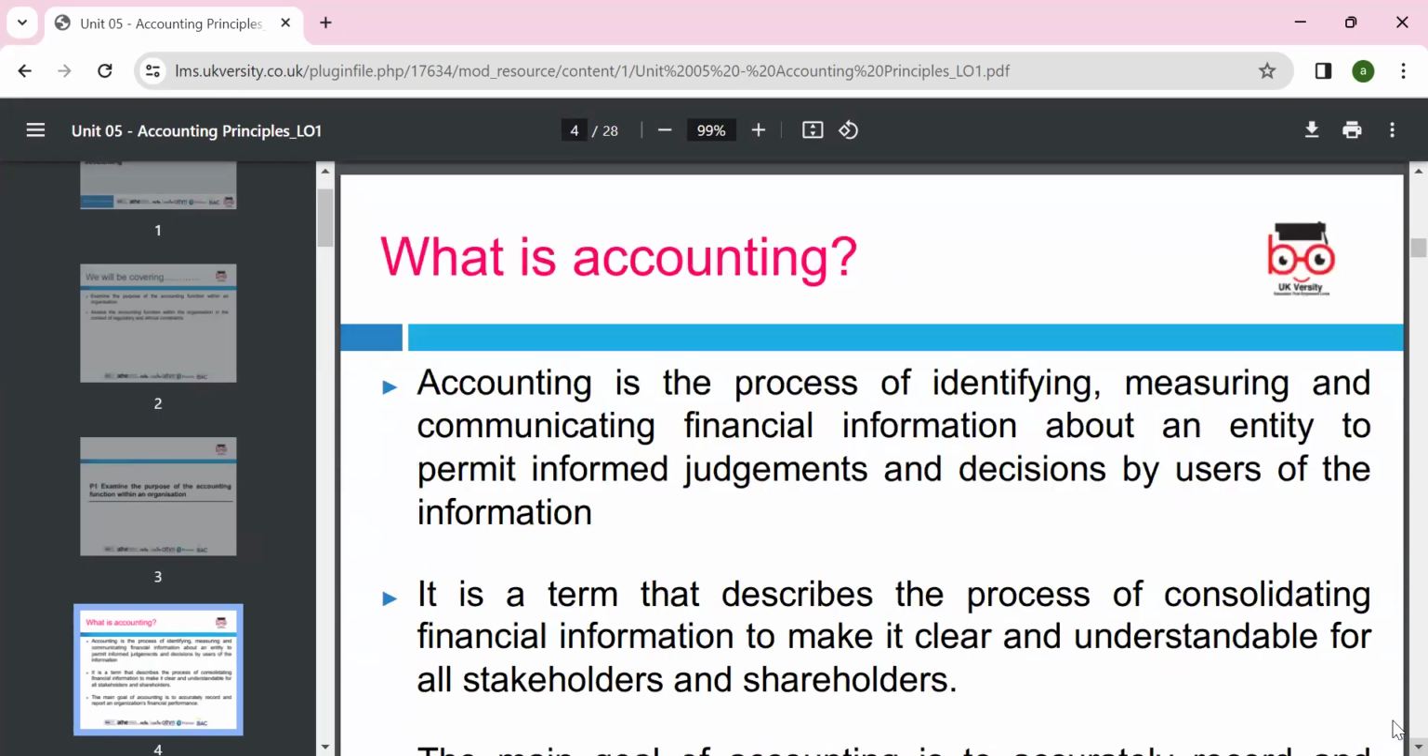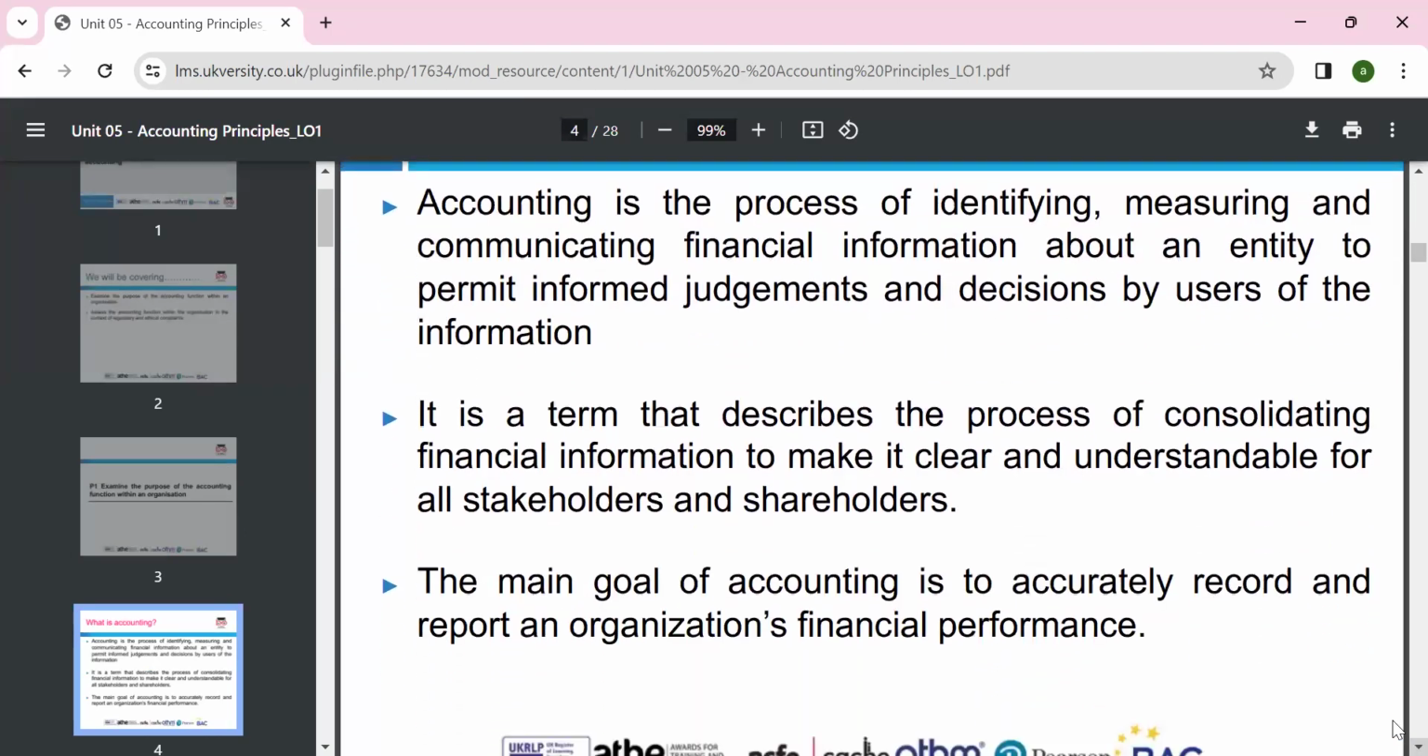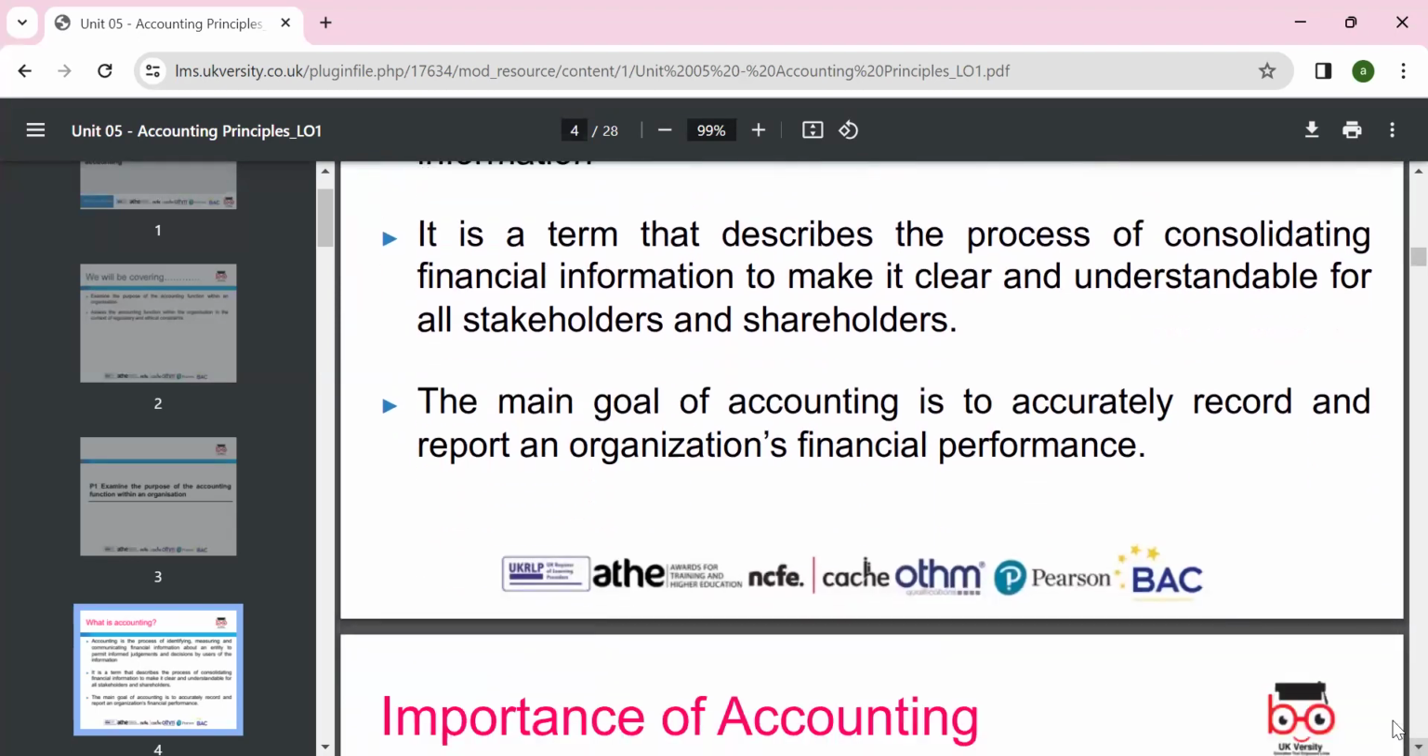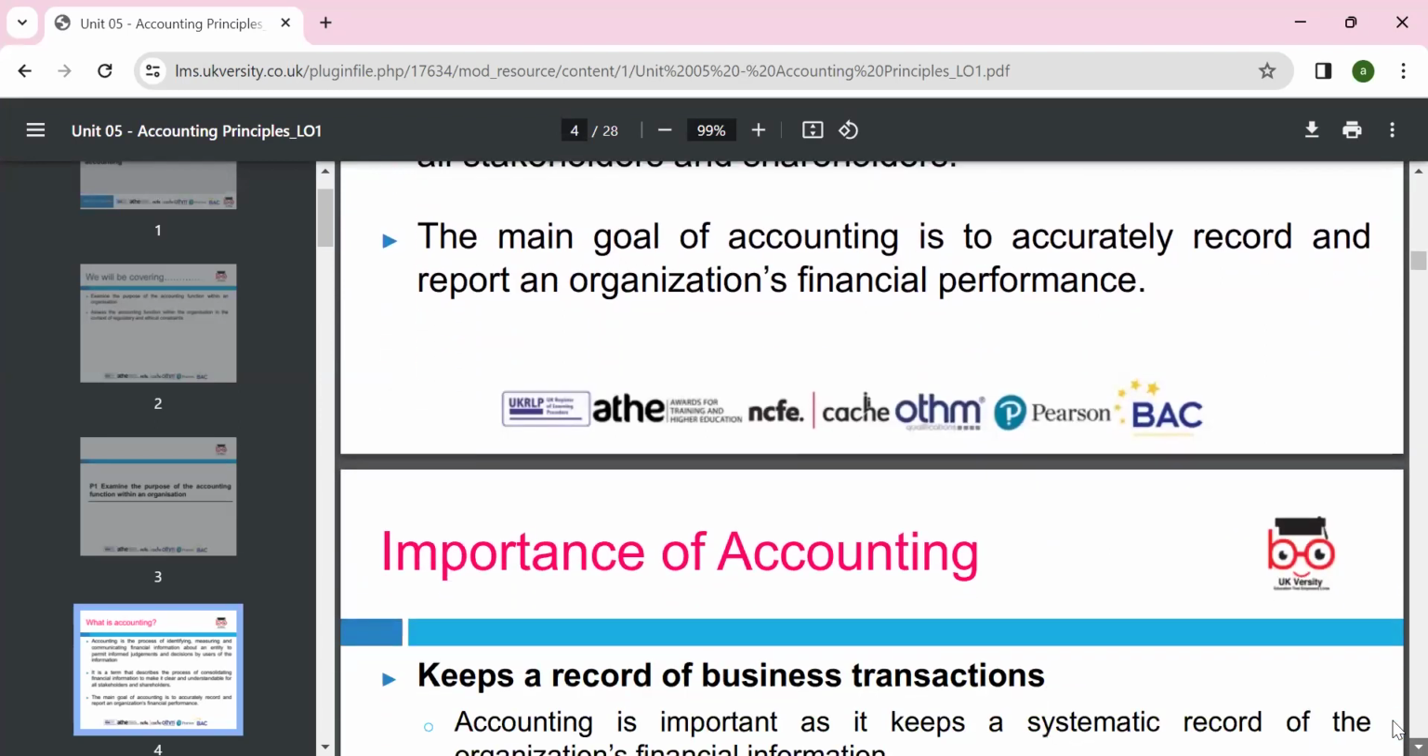What is accounting? Accounting is the process of identifying, measuring, and communicating financial information about an entity. Entity means organization, to permit informed judgment and decisions by users. They can make decisions based on the information. It is the term that describes the purpose of consolidating financial information. We can look around to make it clear and understandable. All stakeholders and shareholders can view the information. It needs to be accurate to record reports and financial information.